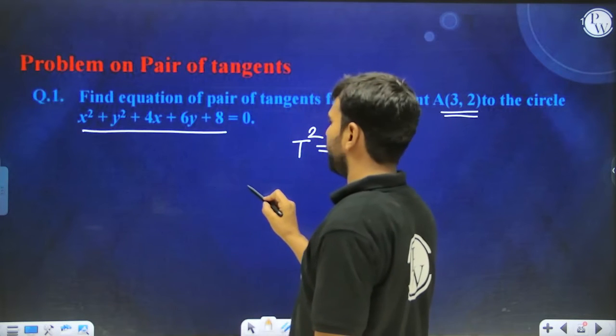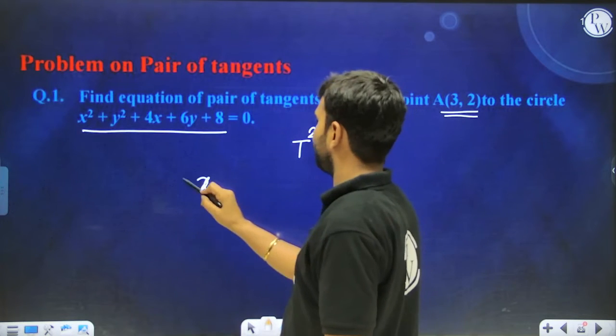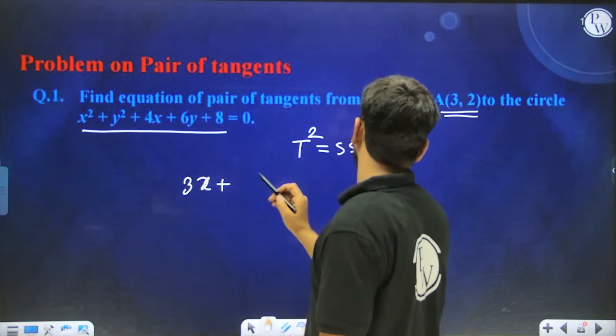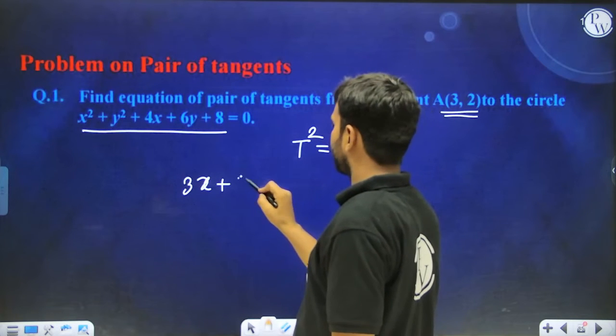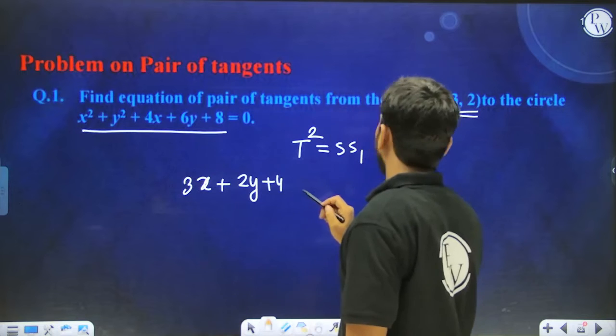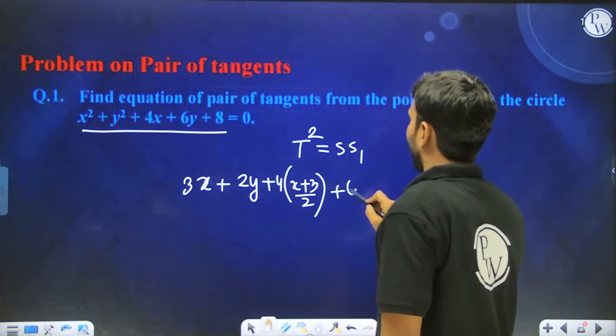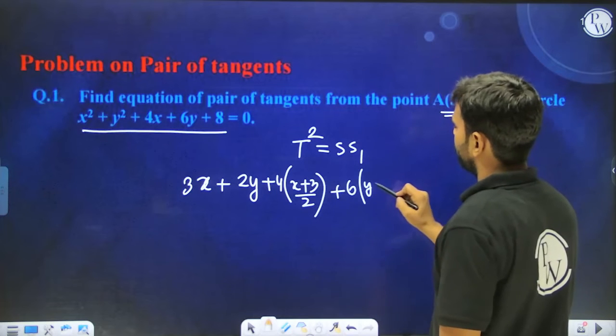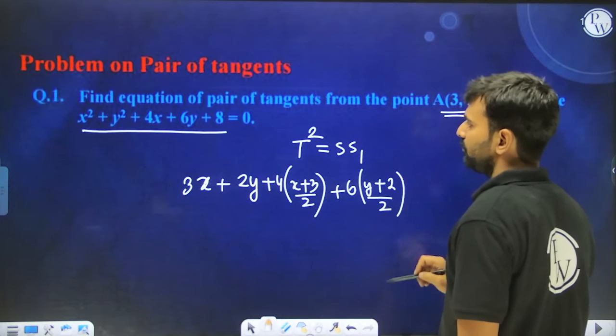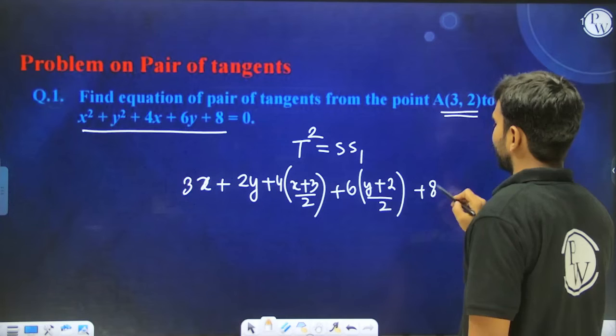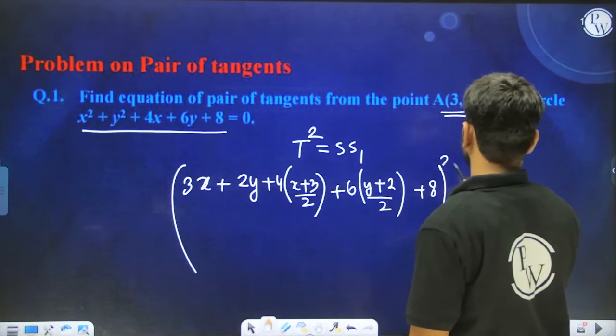In order to write down T, what you do is x into x1, that means 3x, y into y1, so 2y, plus 4 times (x plus x1) by 2, so (x plus 3) by 2, and y is replaced by (y plus y1) by 2, and this is 8. So this is our T. Doing the square of this equal to S times S1.